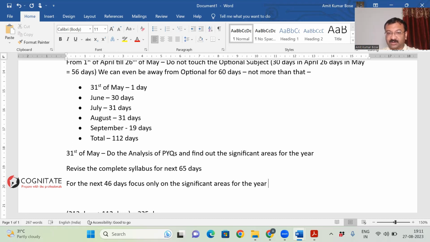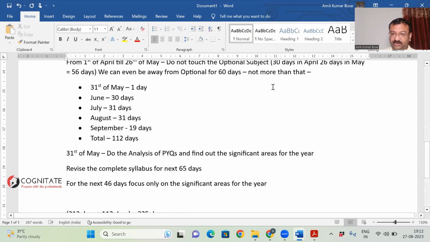But if you can ensure these 5 readings of the syllabus, 4 complete readings and 1 reading only of the significant areas that you found out on the 31st of May, believe me, you will not miss anything. Things will be there with you before mains or on the day of writing the optional subject. But you have to go for these repeated revisions and this kind of approach. Clear? So if you ask me how to prepare for the optional subject, that's how one should go.